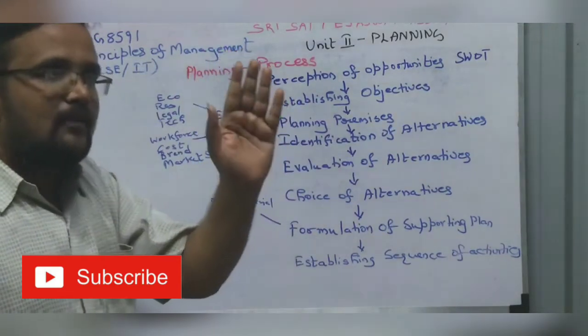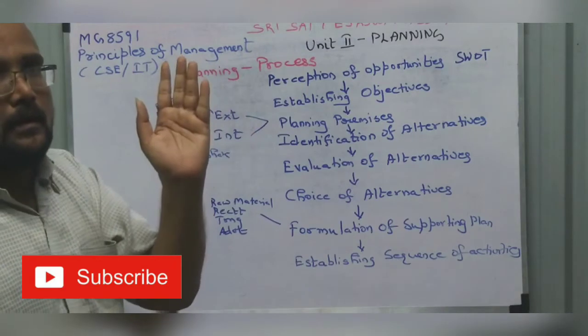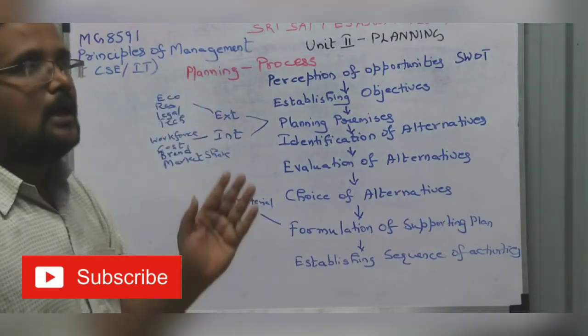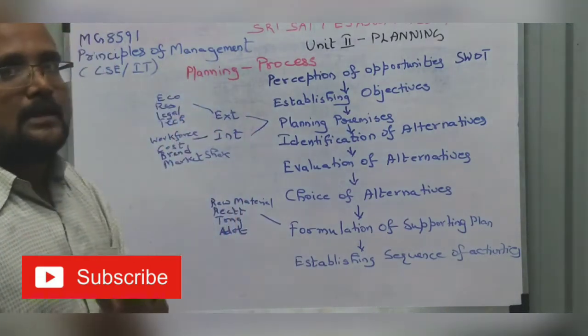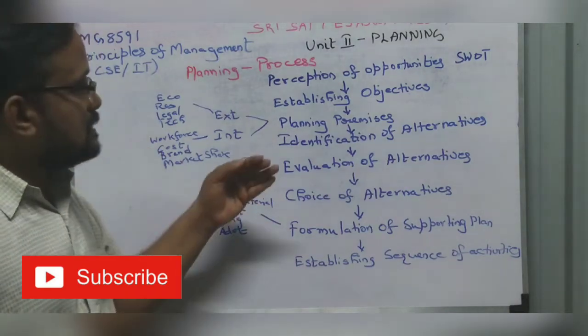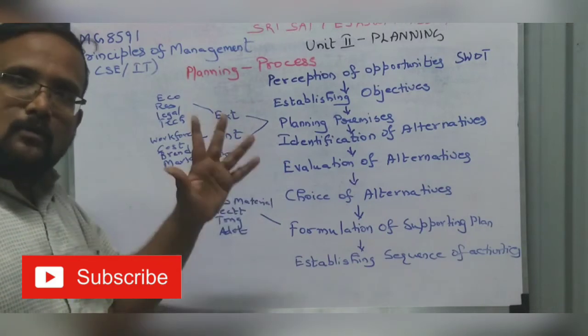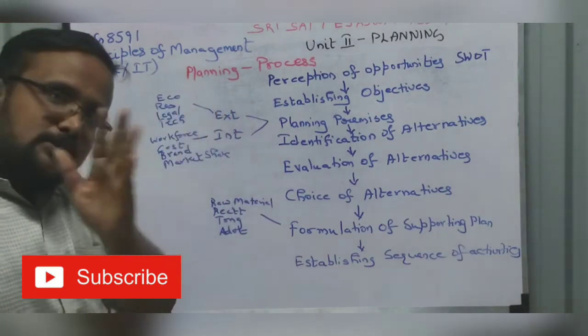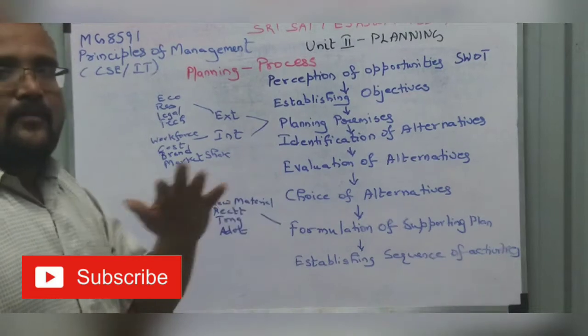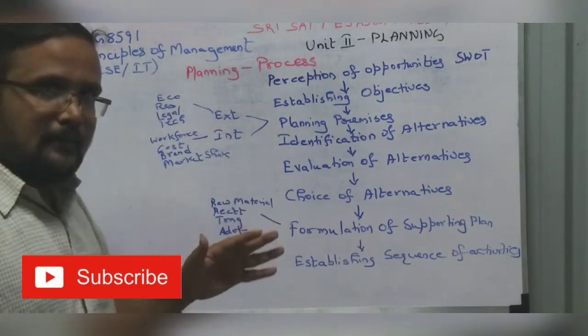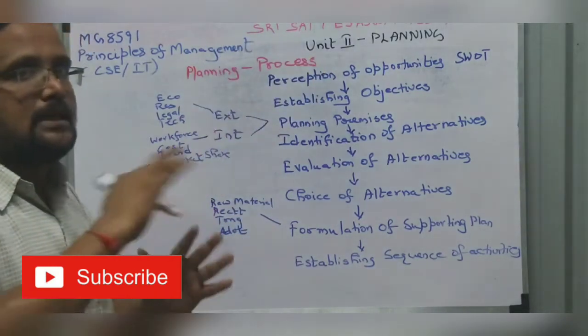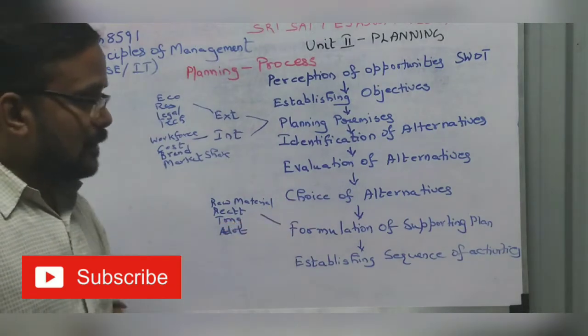If I go for alternative A, what is the extent to which the objective is achieved? If I go for option B, what is the extent to which the objective is achieved? So that is evaluation of alternatives. I will evaluate my alternatives. I know which alternative will fetch how much of my objective. Choice of alternative. I choose whether to go for A or B or C. That is choice of alternative.